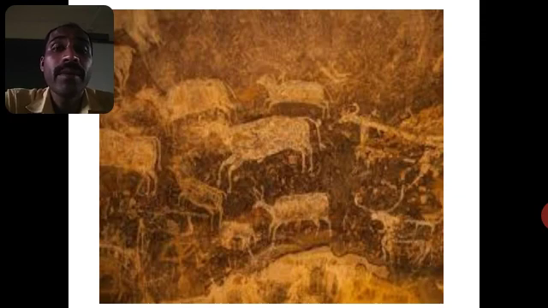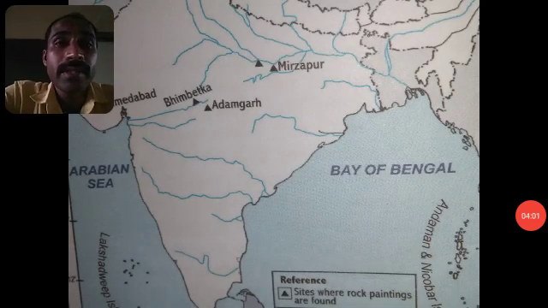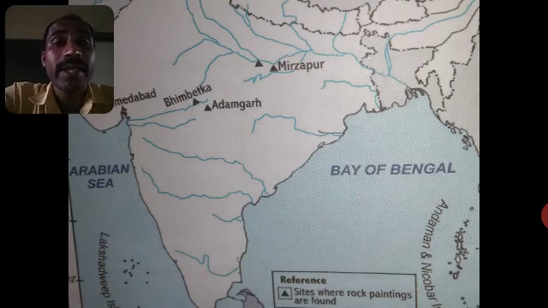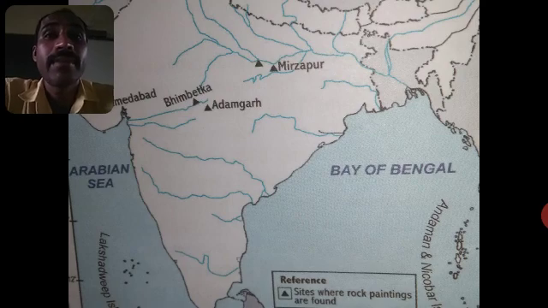And not only the river banks, some sites have also been found in areas where good quality stones are available, because they used stone to make tools. In these sites early man made the tools. They were called factory sites.